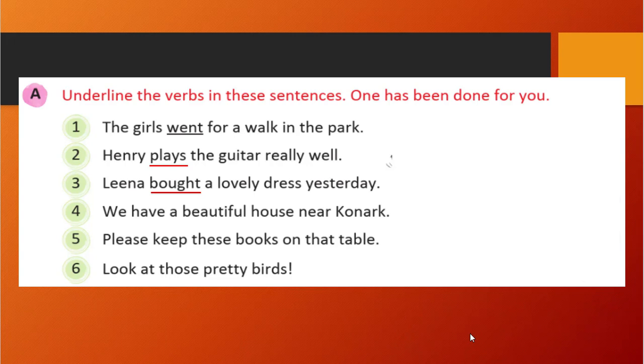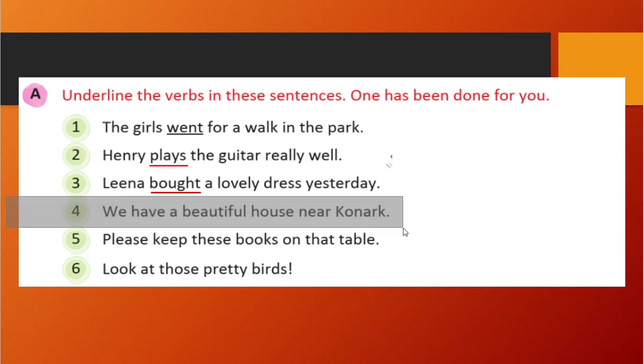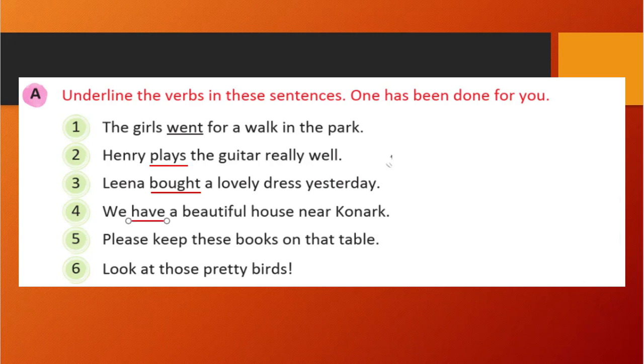Let's see further. Fourth one, we have a beautiful house near Kona. So here, you are showing ownership. That means a state of being. That means you have a house. So what will show the belongings? That is have. Here belonging is shown by have. We have. Have is indicating that you are possessing that house. Ownership is being shown. So have is the verb. Please keep these books on the table.